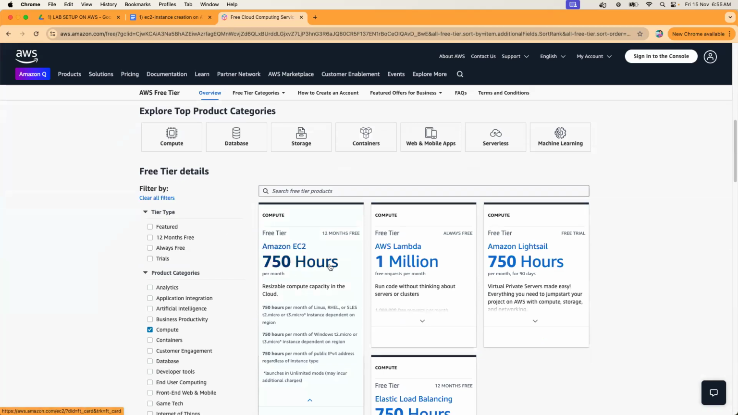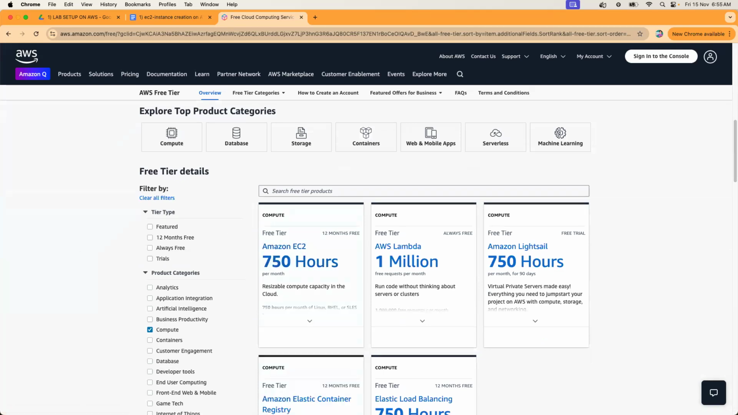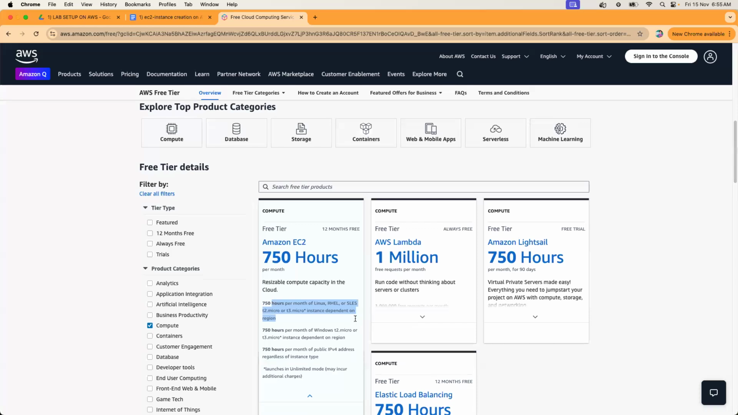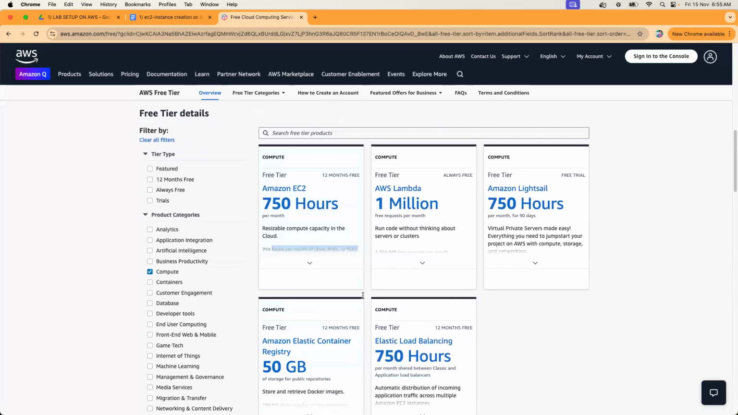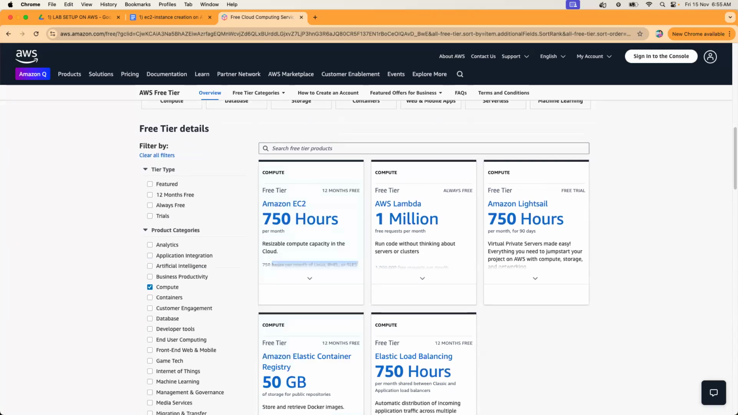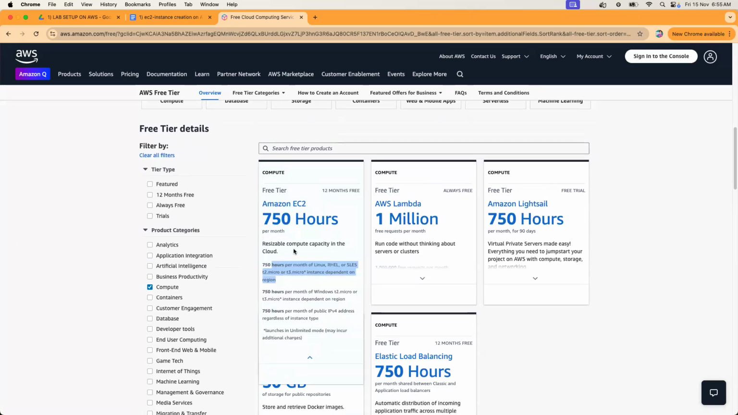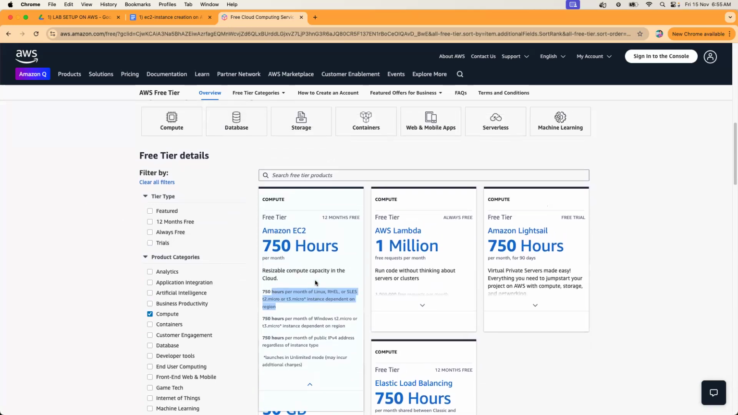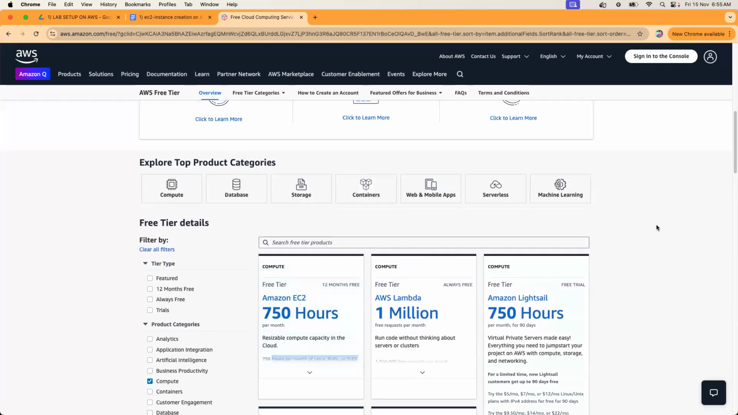So 750 hours per month is free. That means there is some free tier limit. If you go beyond this, like 800 or 850, you have to pay for those extra hours. But 750 is more than enough. So whatever the free tier limit for each service is, you have it on this page. Accordingly, you can use it for 1 year. Every month you get 750 hours for free. So that's the free tier details for every service you have here.